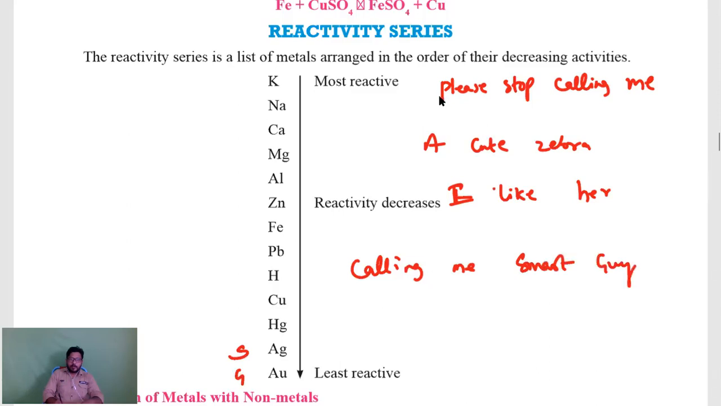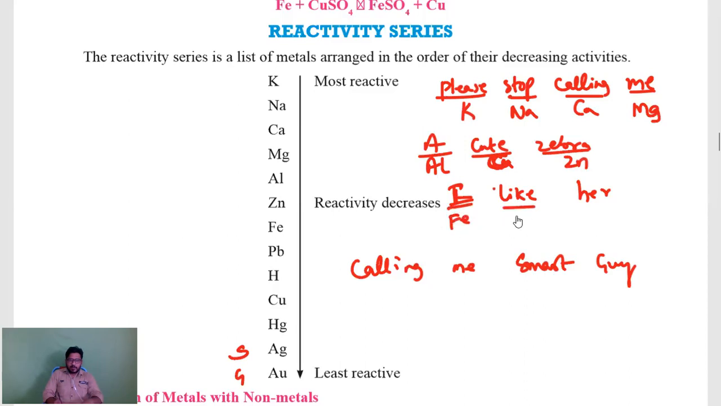So if you see, please: potassium, K. Stop: sodium, Na. Calling: calcium, Ca. Me: magnesium, Mg. Aluminum, Al. Cute: copper, Cu. Zebra: not Cu, it is cadmium, isn't it? Cadmium or carbon we will get here. Zebra, it is Zn. I for iron, it is Fe. L for lead, plumbum, Pb. Her: hydrogen. Calling: copper. Me: mercury, Hg. Smart: silver, Ag. Guy: gold, Au.